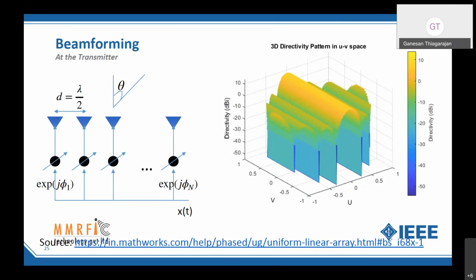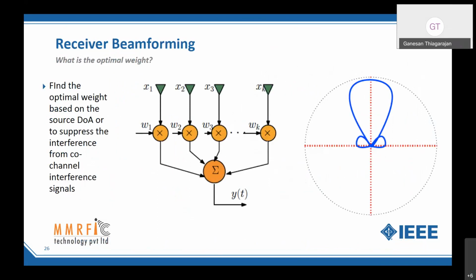So now how does it help? In a MIMO or in a wireless channel, if I know the direction of the user, then I can focus my beam towards that user. That is the whole idea. Now on the receiver side, I can do the reverse path, where I apply weights to the various received signals and sum them up to get the signal.